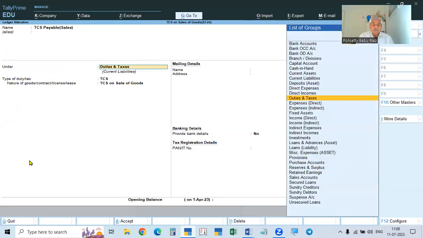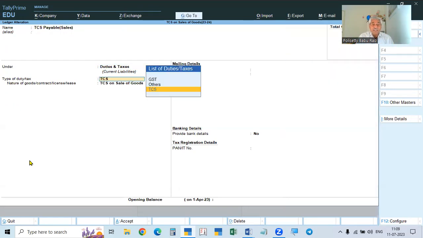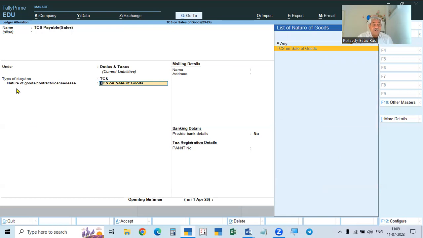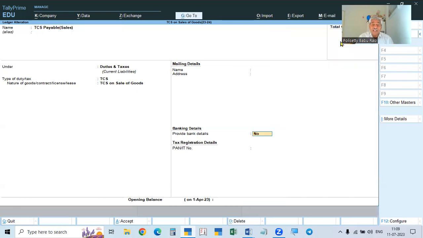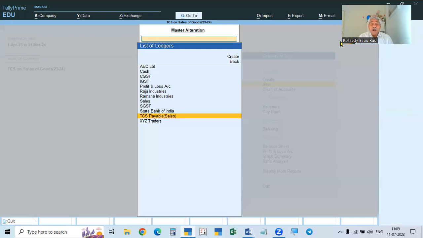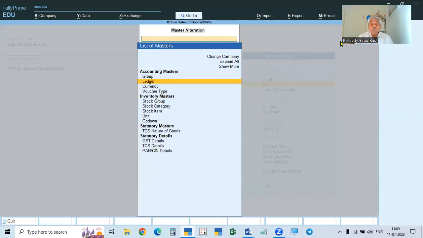That also you can write. This also comes under duties and taxes, but this is TCS. Previously GST, now it is TCS, and here also it will ask you the nature of goods. So TCS on sale of goods. So all the accounting ledgers we created.